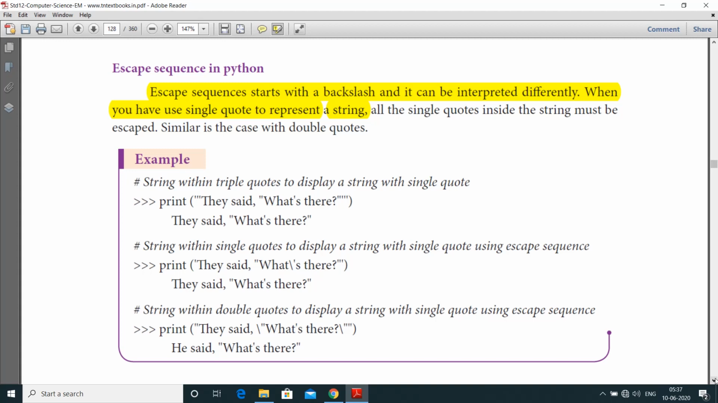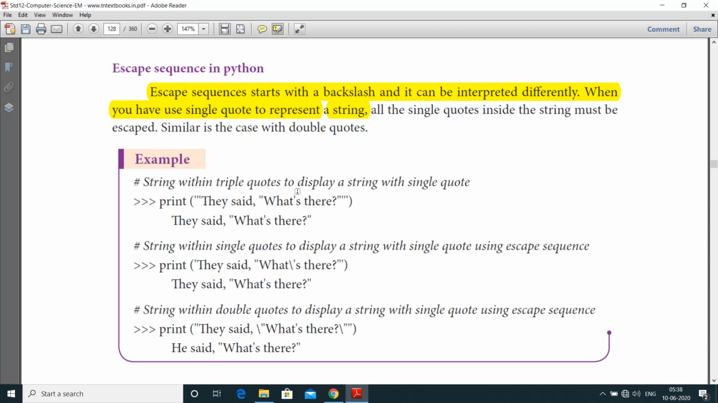But inside a string, if we have to define any single quote, it should be considered as a space. That space should be escaped. So all the single quotes inside a string must be escaped. Similar is the case with double quotes. Let us see the example.